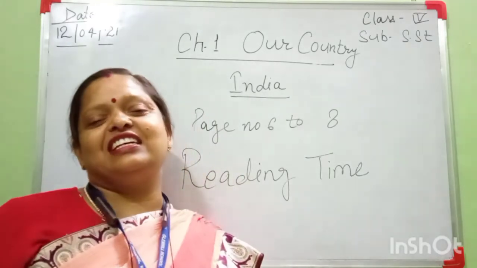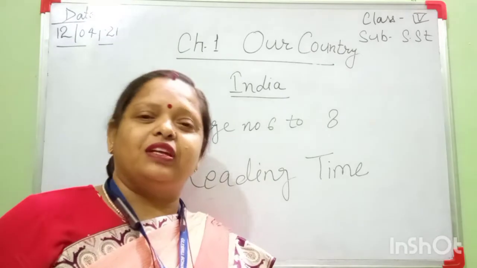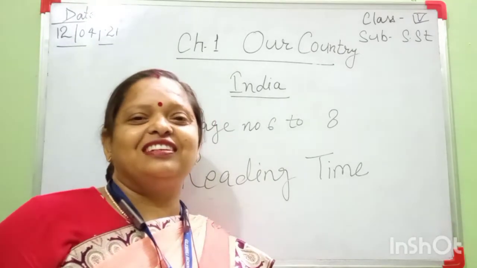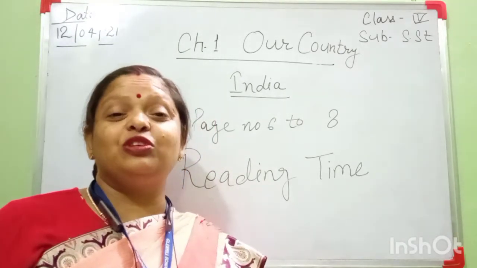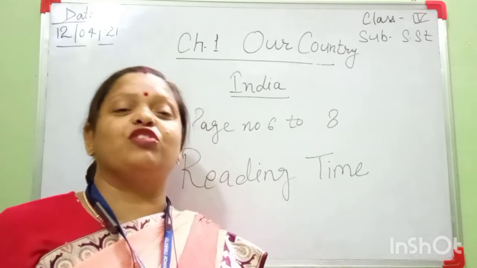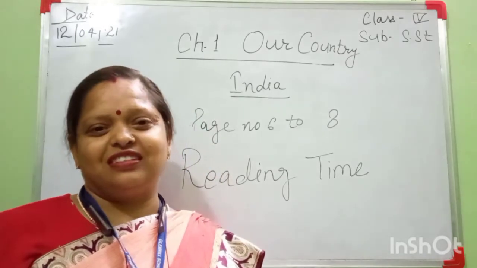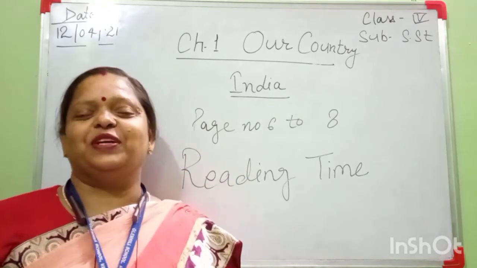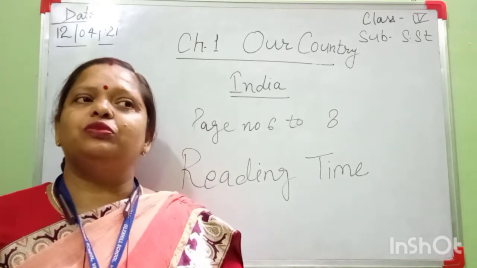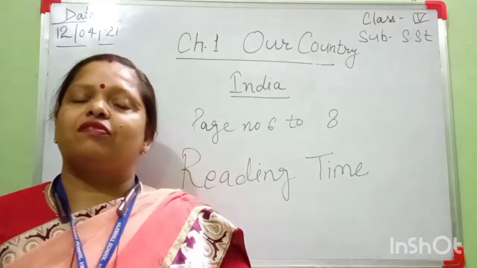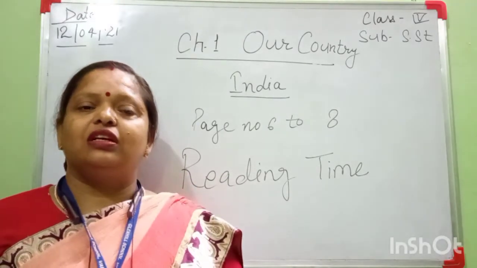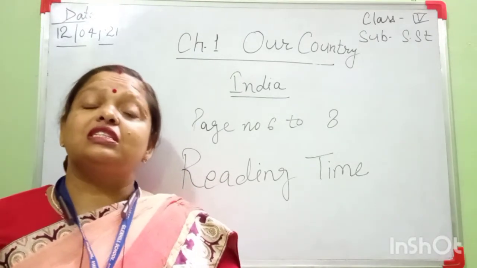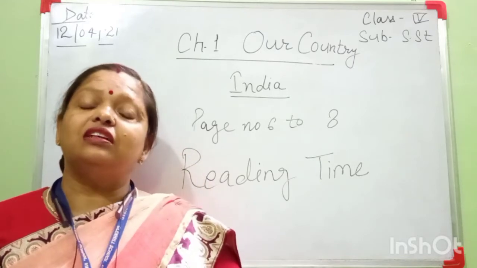This is the thing I am missing in online class. And you are also missing your teachers, your classmates, your friends. Then I will tell you some things about our country. Our country is the 7th largest country in the world.